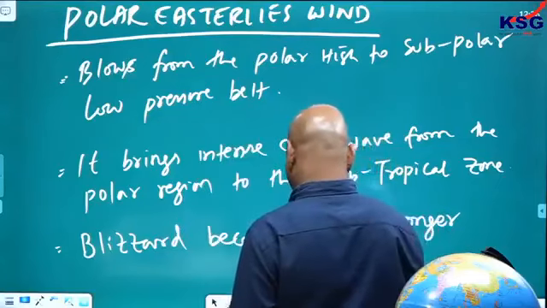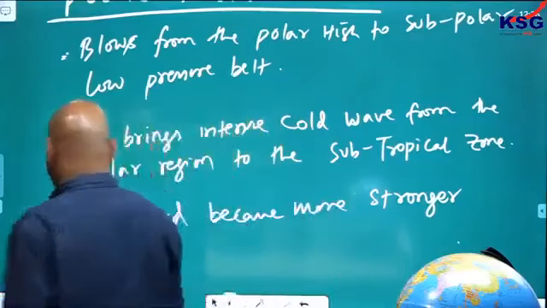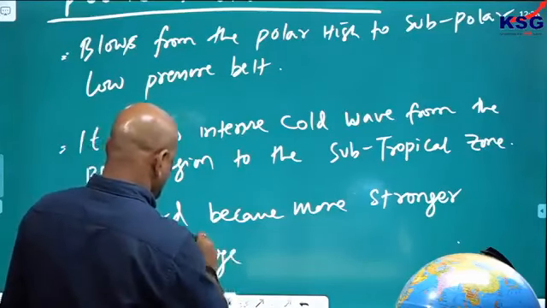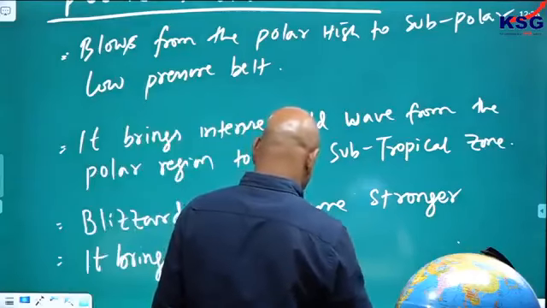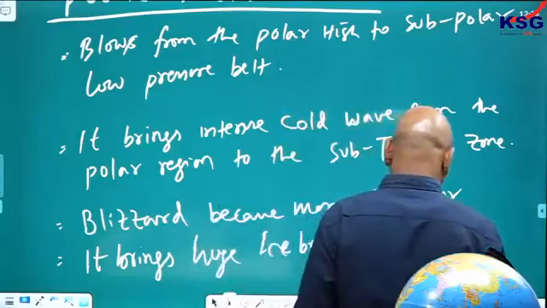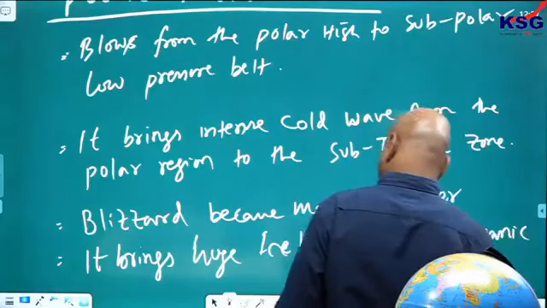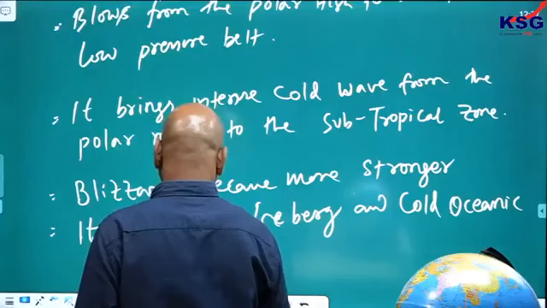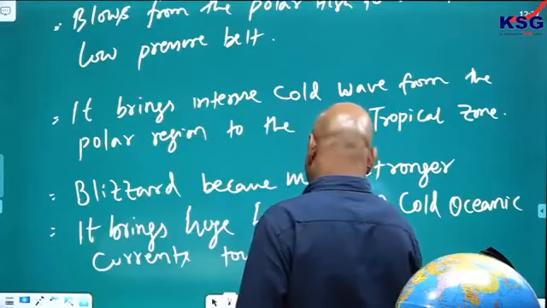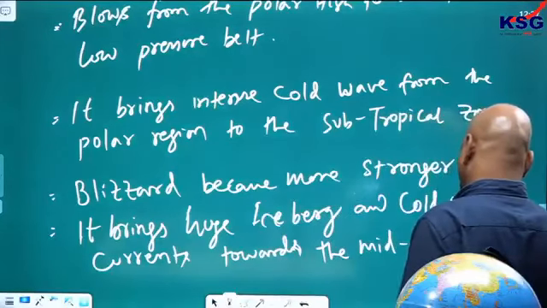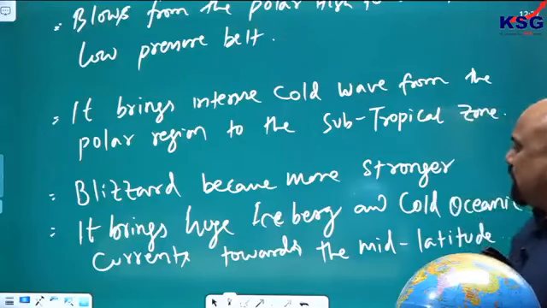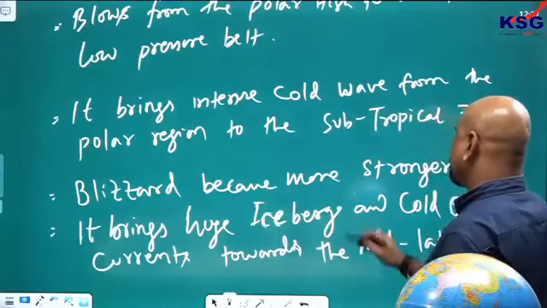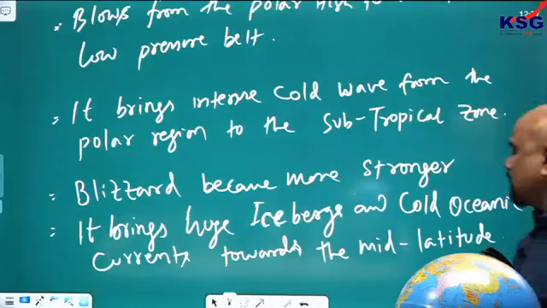And what is there in the ocean? It also brings huge icebergs and cold oceanic currents towards the mid latitude from the poles.